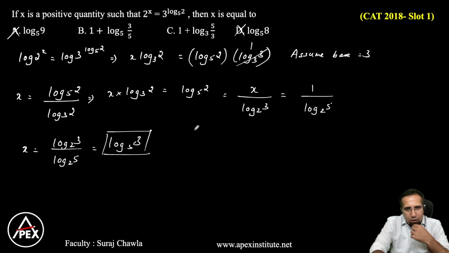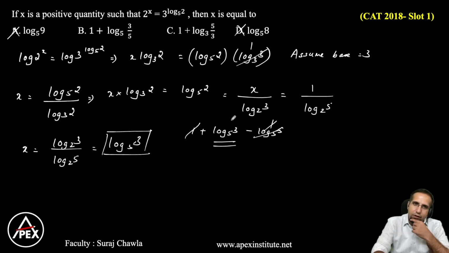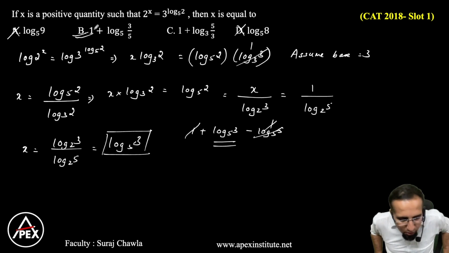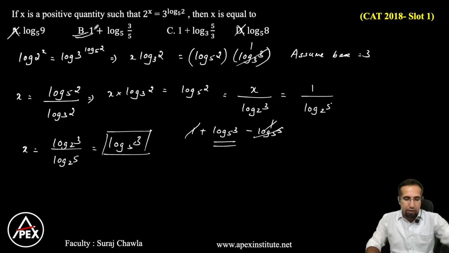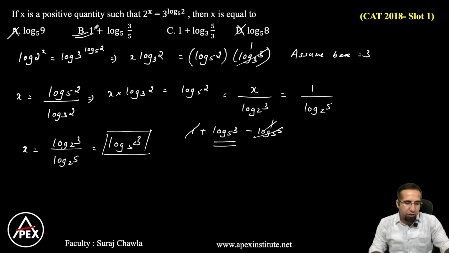Let's look at option B. Option B is 1 plus, we can write this as log 3 base 5 minus log 5 base 5. Now 5 base 5 is 1, plus 1 minus 1 gets cancelled, and eventually we get log 3 base 5. That means our answer is going to be option B, and that should be our required answer. Okay guys, so this is how we get our required answers here, and this is how we should be able to approach and get the final outcome.